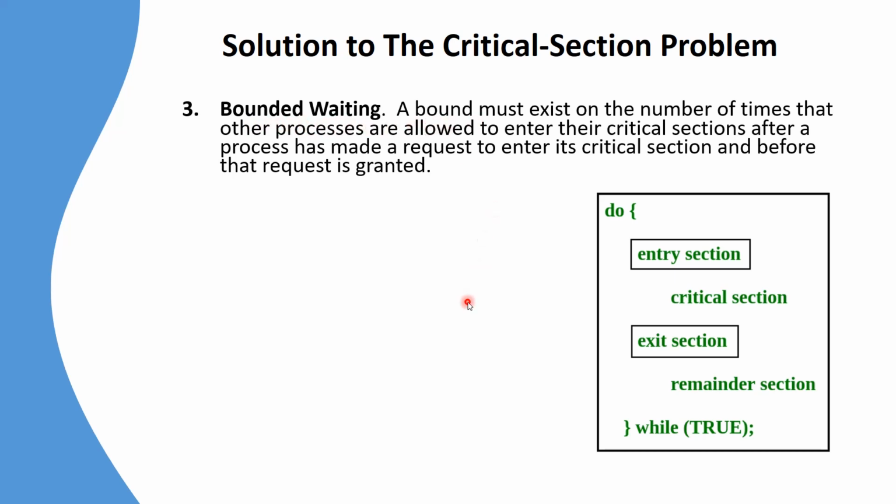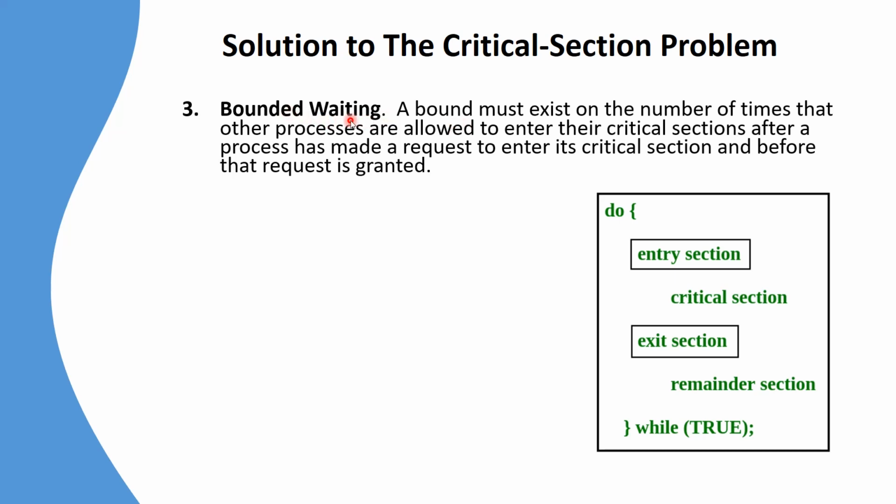In our example, if we consider that each of the processes P1, P2 and P3 has a count of 3, then each will be allowed entry into the critical section 3 times, and after that count comes to 0, the new process will be allowed entry. So that is what we call bounded waiting. The new process is waiting for the count of other processes to go to 0. So that is about bounded waiting.